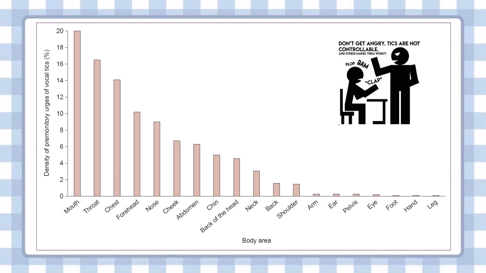However, this increases in shoulder, back, neck, back of head, chin, abdomen, cheek, nose, and forehead. These all cause a moderate amount of urge in the tics. The urge to cause a tic is high in the chest and throat, and the greatest amount of urge is seen in the mouth, which is why vocal tics are more prevalent.